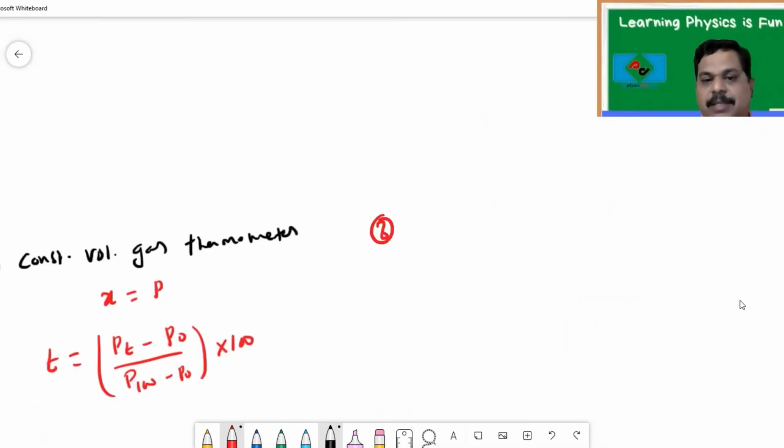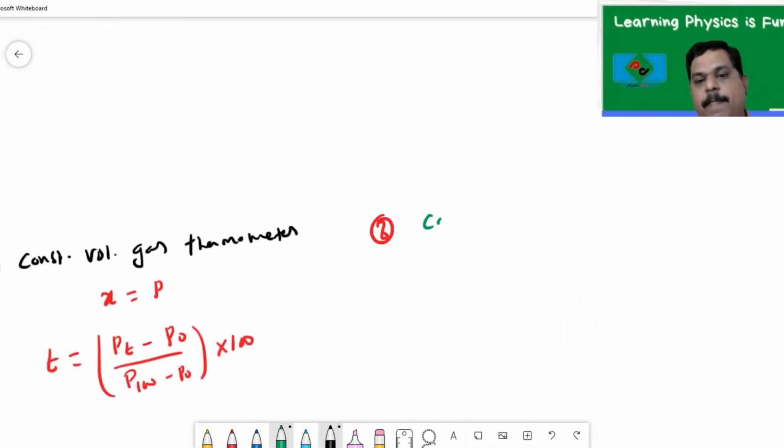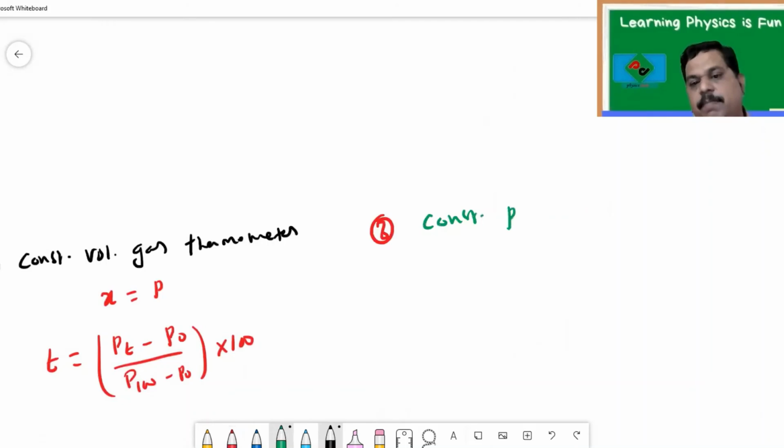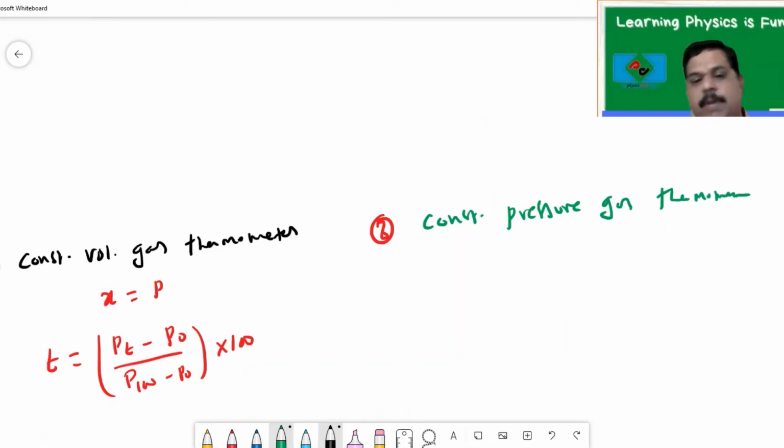Similarly, let us see the third one, the constant pressure gas thermometer.